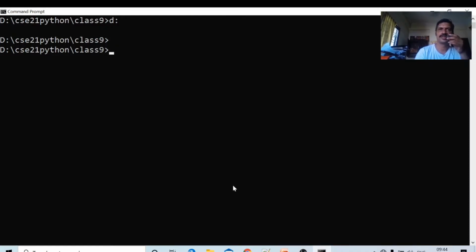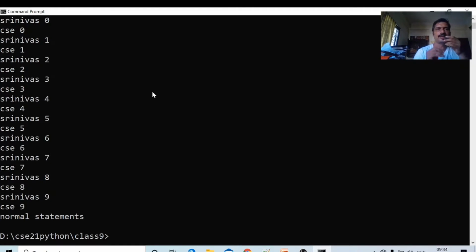Run the file: python tra1.py. Up to 9. Srinivas 0, CSC 0. Srinivas 1, CSC 1. This loop is executed 10 times, 0 to 9 means 10 times. After completion of the loop, the control comes out of the loop and executes the normal statement.